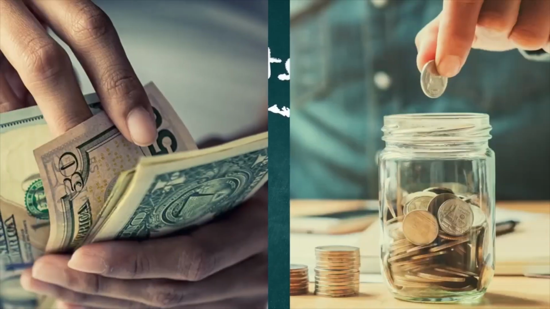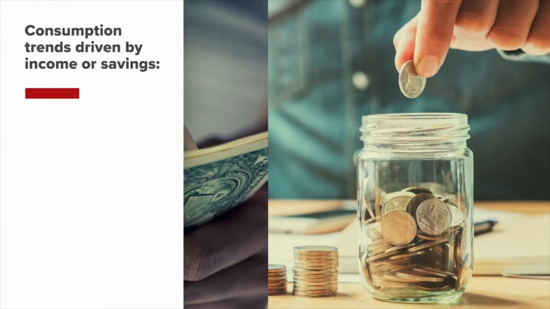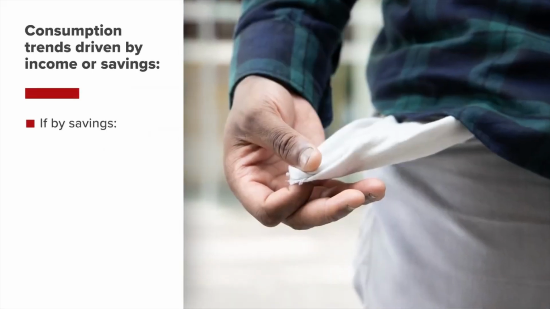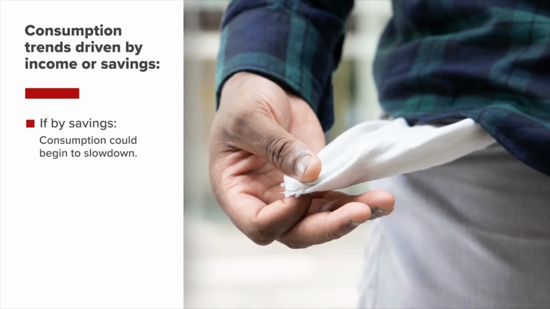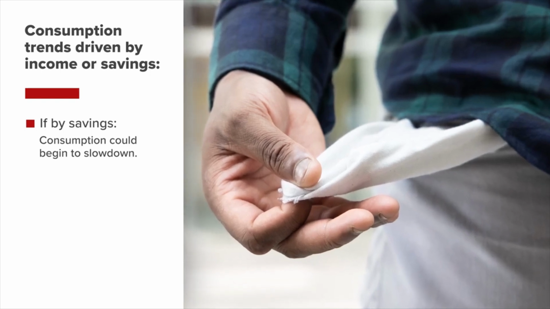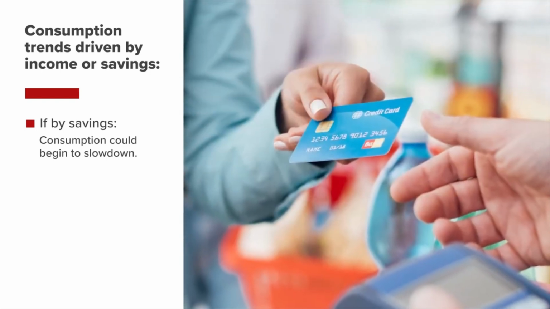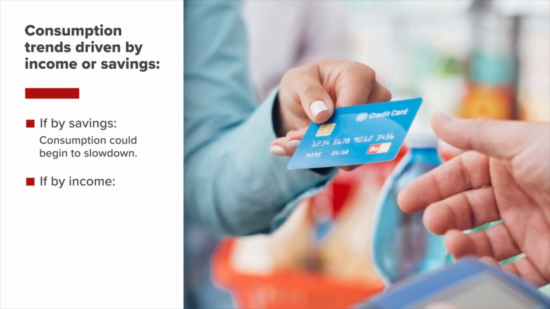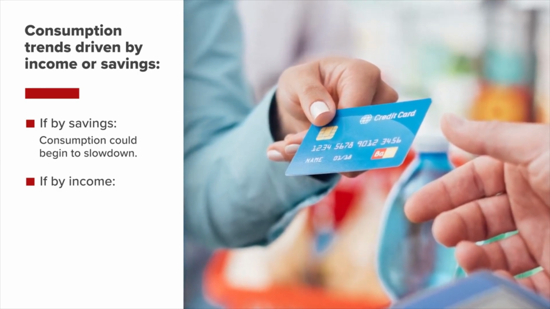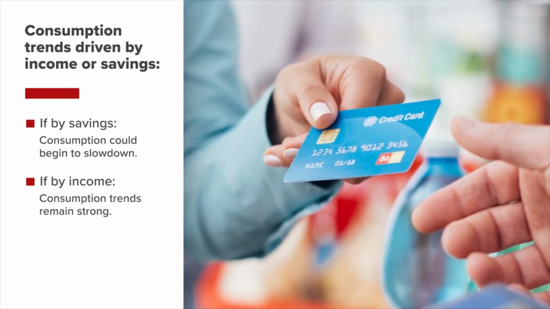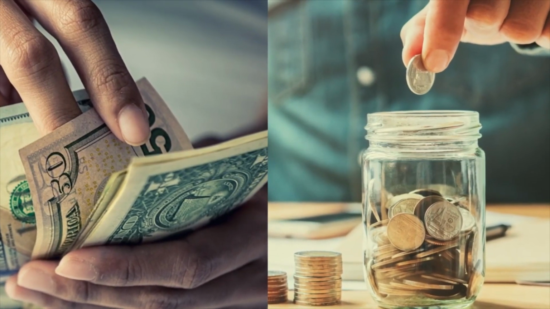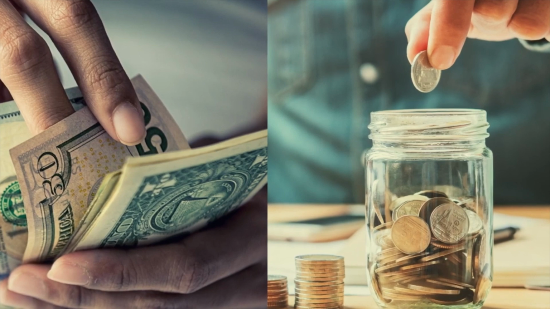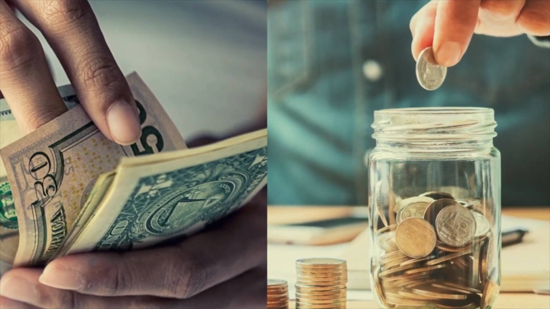This report also provides insights on whether consumption trends are being driven by income or savings. If they're driven by savings, there are risks that consumption could begin to slow down as the savings level dwindles. While consumption driven by income is a positive indicator and supports higher savings, it means consumption trends have a higher probability of remaining strong. Watching the personal savings rate in the report is useful in analyzing whether consumption is being driven by income or by savings.